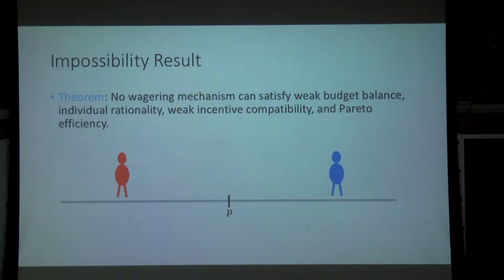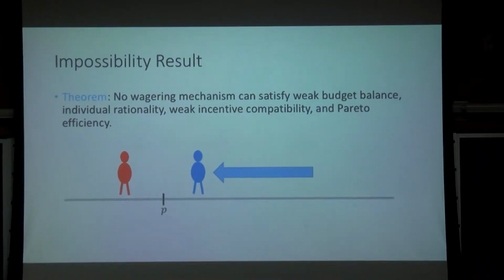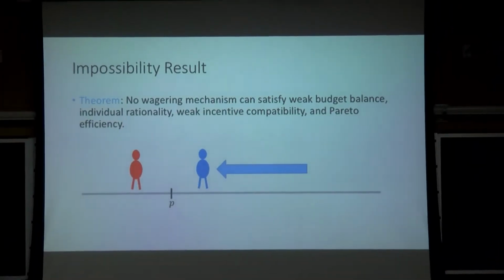But for any choice of these odds, there will always be at least one player, here the blue player, who can move their report like this in a way that kind of pretends that these given odds are not satisfactory for them. Therefore, the mechanism has to move the odds in a way that's even more favorable for the blue player. Right? So this is a successful manipulation for them.